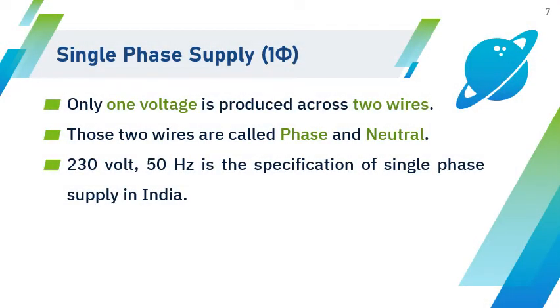Now let us describe what is a single phase supply. In a single phase supply there is only one voltage produced across two wires. Those two wires are called phase and neutral. In India we specify this single phase supply as 230 volt 50 Hertz. So 230 volt 50 Hertz is the specification of single phase supply in India.